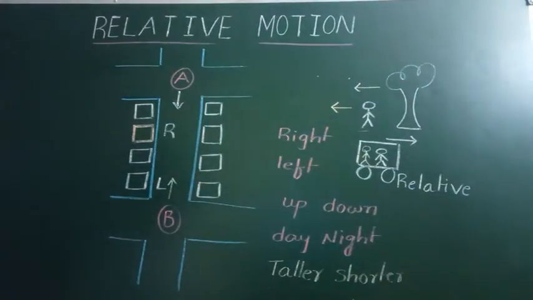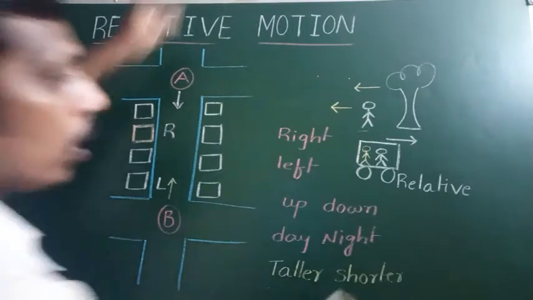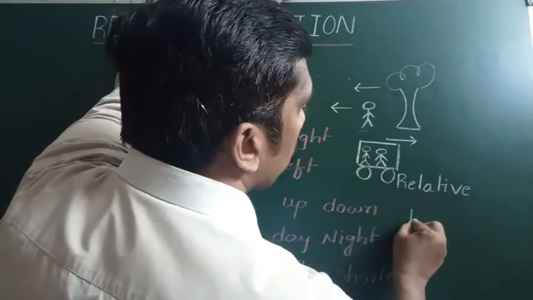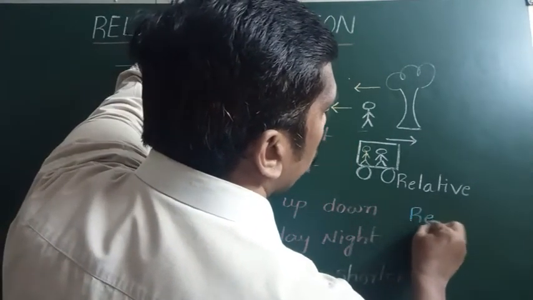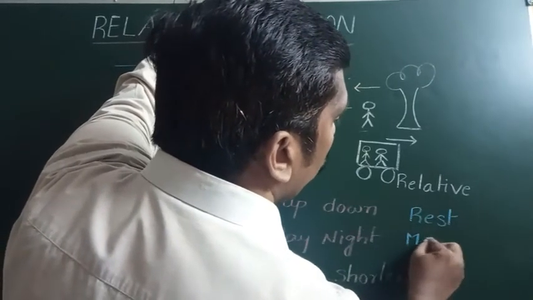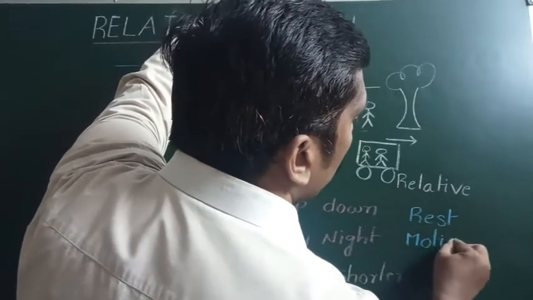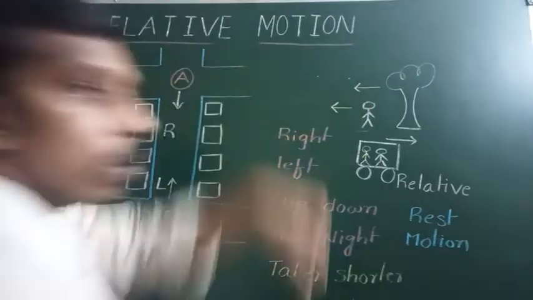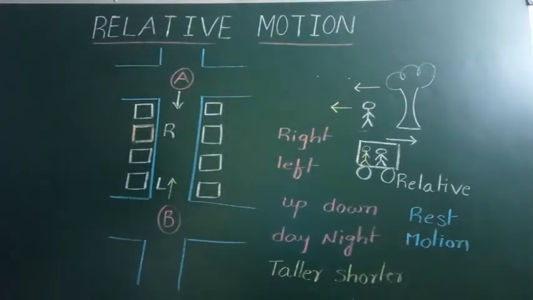So that means rest and motion are also said to be relative terms. Rest and motion depend on the observer. If the observer changes, the answers also change. That's why rest and motion are said to be relative.